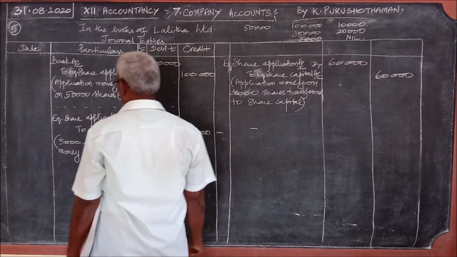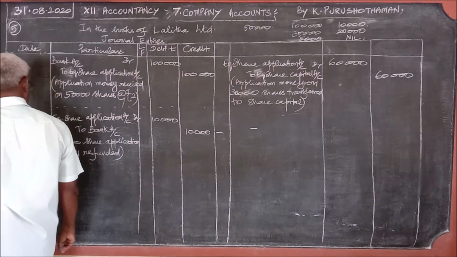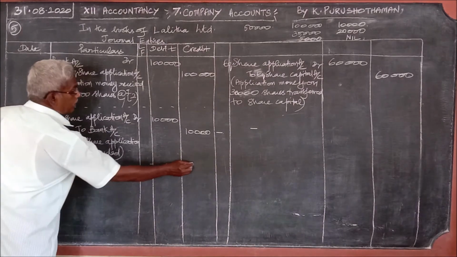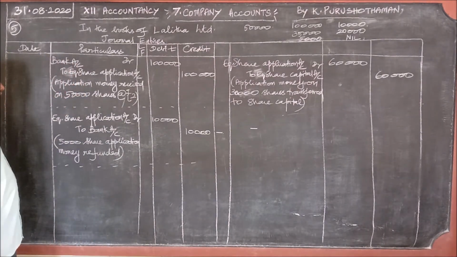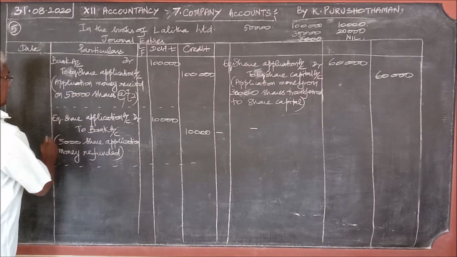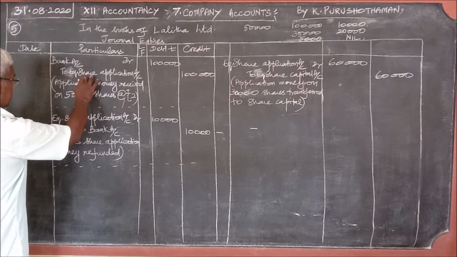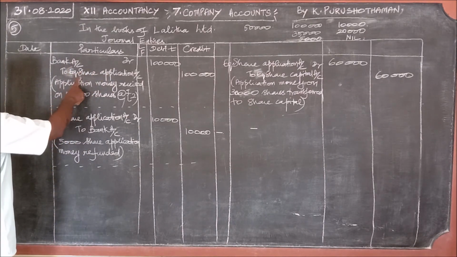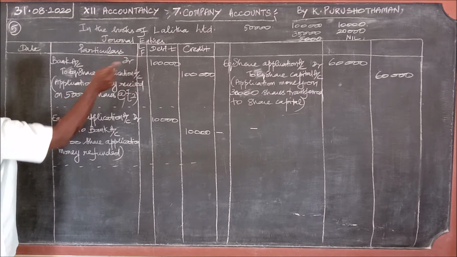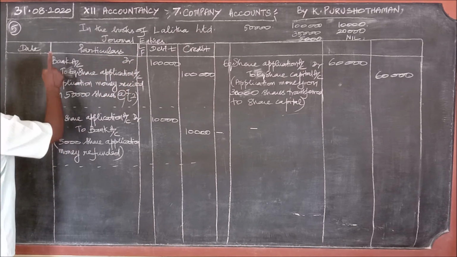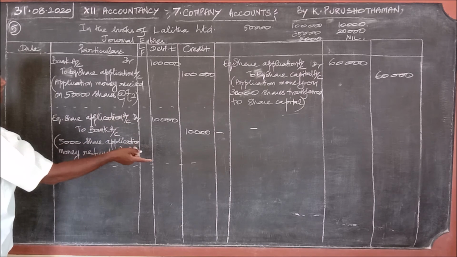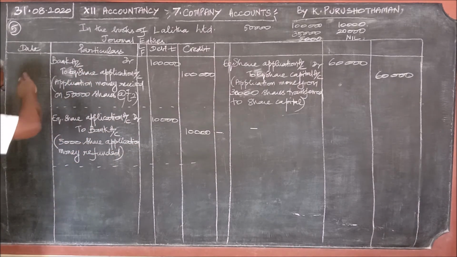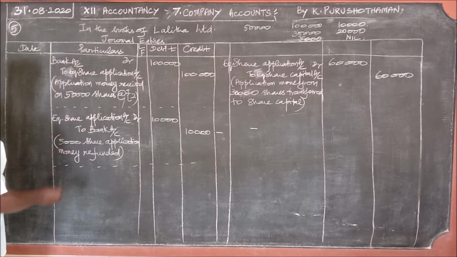Then we go to the allotment stage. What is the journal entry for allotment? The same thing as before, the first and the second reversed: the second will come here as first, and the first will go there as second. From the allotment stage onwards, what is there?